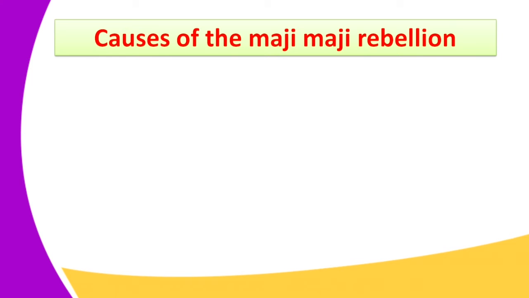So this rebellion took 2 years. What were the causes? Have you ever asked yourself what were the causes for this rebellion? Remember, the rebellion is known as the Maji Maji rebellion. It is known as the Maji Maji rebellion because this occurred in southeastern Tanganyika, where there were the communities that we have mentioned.